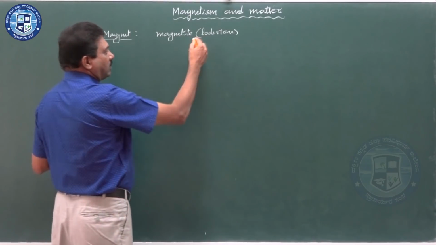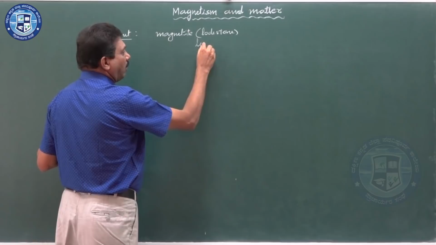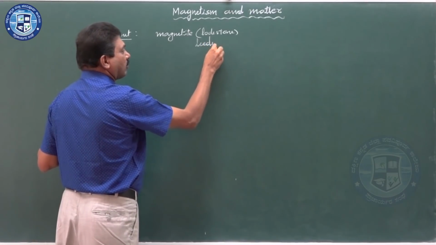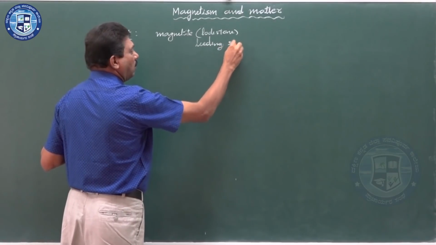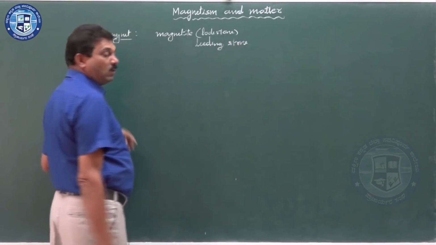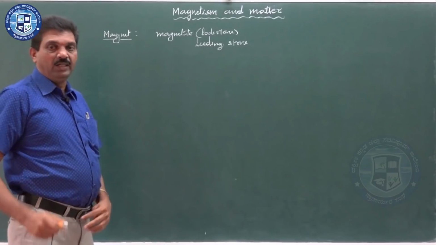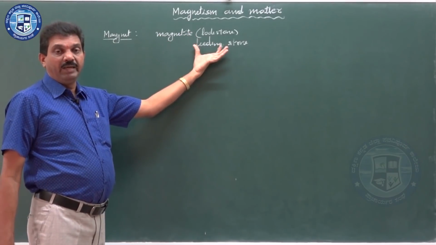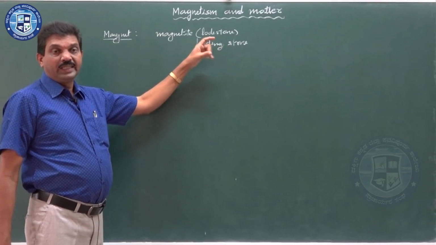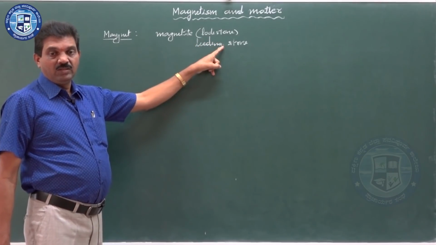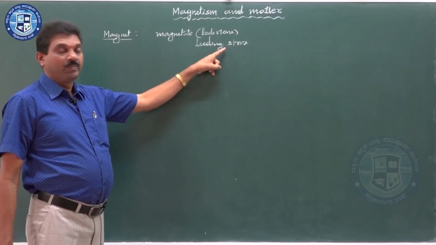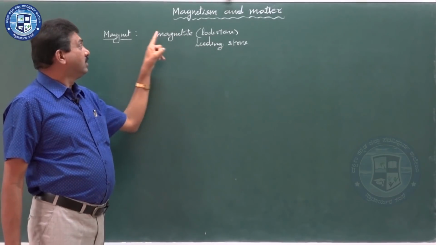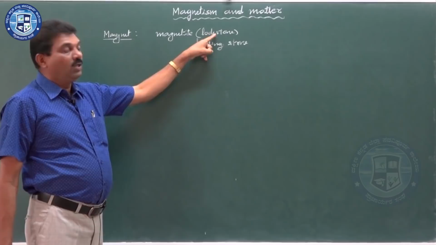Lodestone actually means leading stone. Earlier this material was used by the navigators to tap the directions of their ship, so that is why it is also called lodestone.